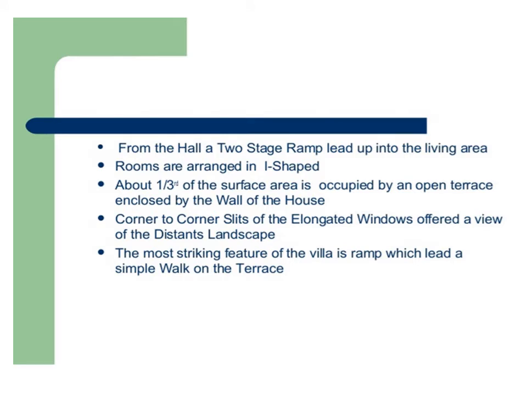From the hall, a stage ramp leads up into the living area. Rooms are arranged in an I-shape. About 1/3 of the surface area is occupied by an open terrace enclosed by the wall of the house. Corner to corner slits of the elongated windows afford a view of the distant landscape. The most striking feature of the villa is the ramp, which leads on a simple walk to the terrace.